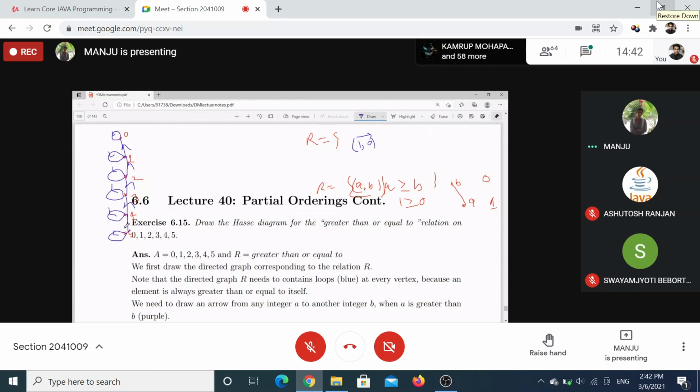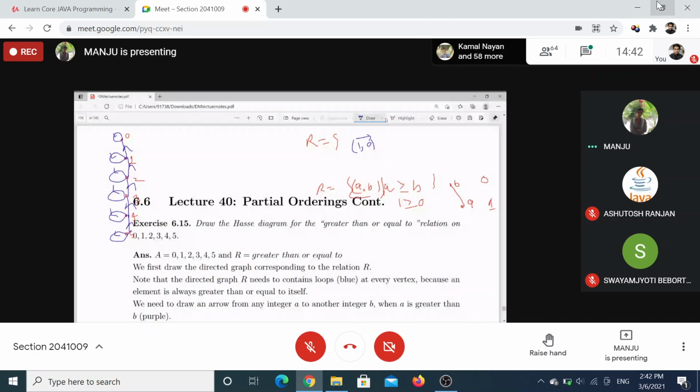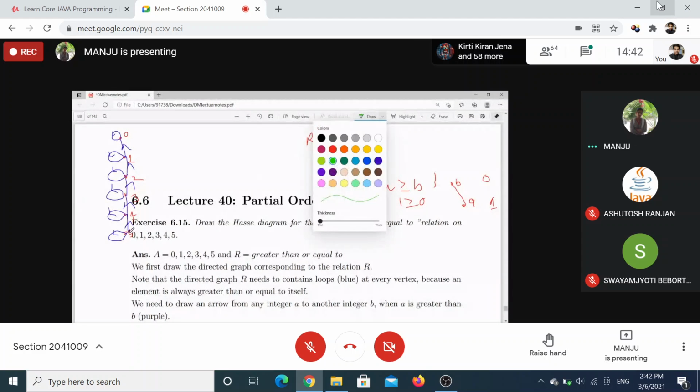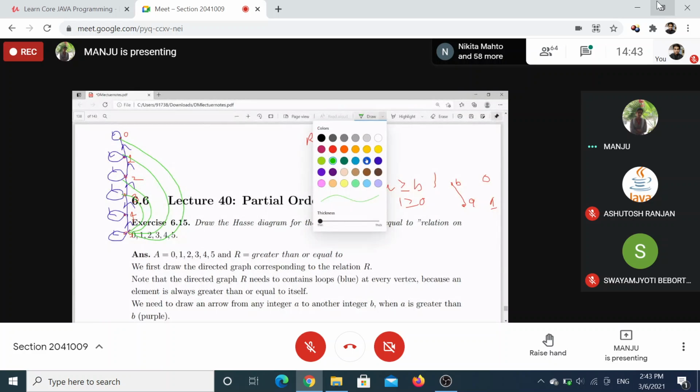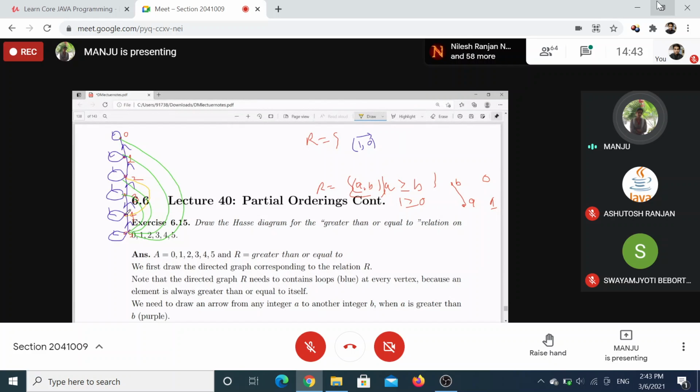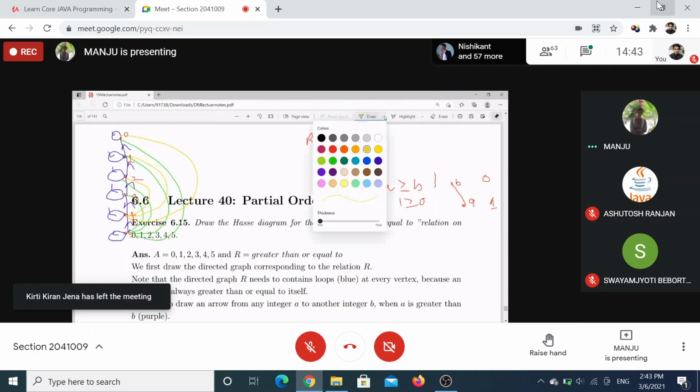Now transitive edges. There will be edges from this to this to this, this to this to this. 4 to 2, 4 to 1, 4 to 0, and 3 to 1, 3 to 0.